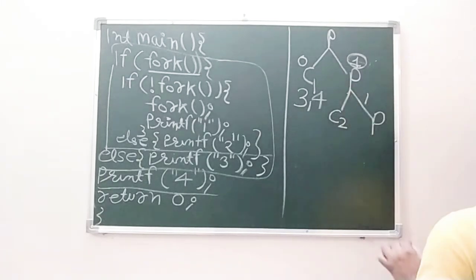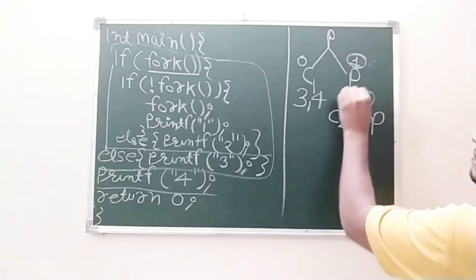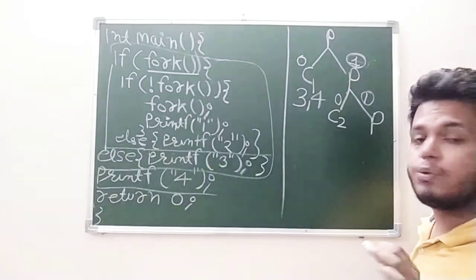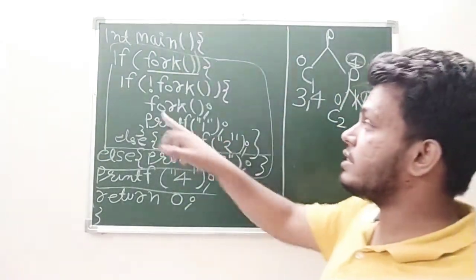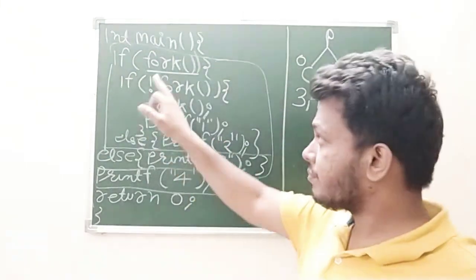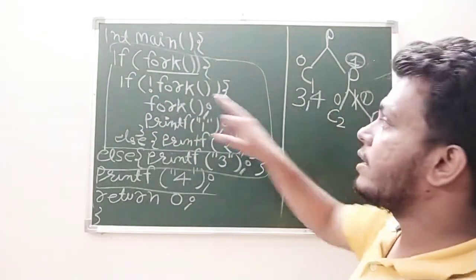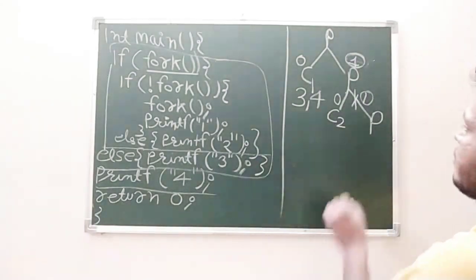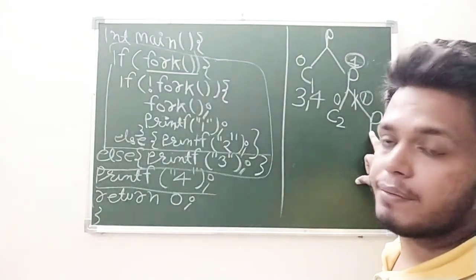The parent is giving 1 and C2 is giving 0. The parent will not execute this due to the exclamation mark, because it says I want the 0 value. So C2 will execute, and we will discuss what this process will print.